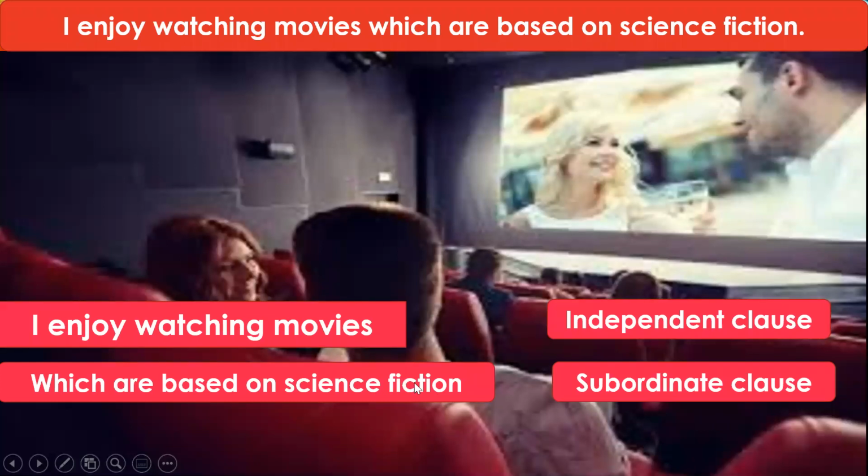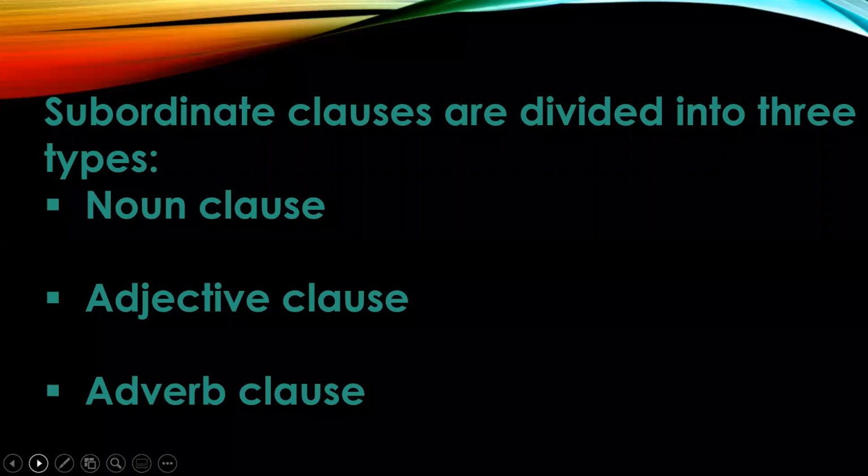Therefore, this group of words is a subordinate clause, which requires a principal clause or a main clause to complete its meaning. And in this case, the principal clause is I enjoy watching movies. Then we are adding this subordinate clause to this main clause to make complete sense: I enjoy watching movies which are based on science fiction. So I hope the three kinds of clauses are clear. Now we will go to the kinds of subordinate clauses, which are very important.